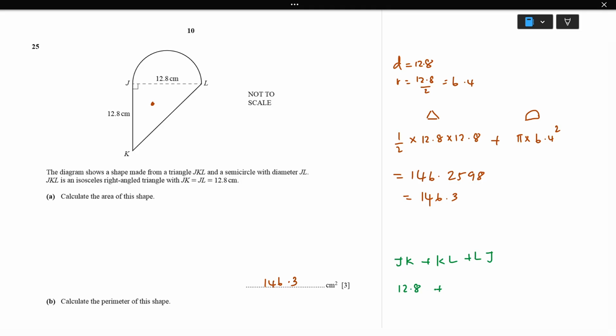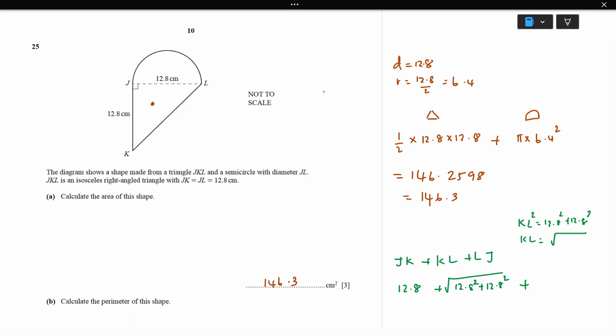KL is going to be, we are using Pythagoras, KL square equal to 12.8 square plus 12.8 square. This is Pythagoras. So KL equal to the square root of the entire thing. So same thing, I'm going to write the square root of 12.8 square plus 12.8 square, plus now LJ.